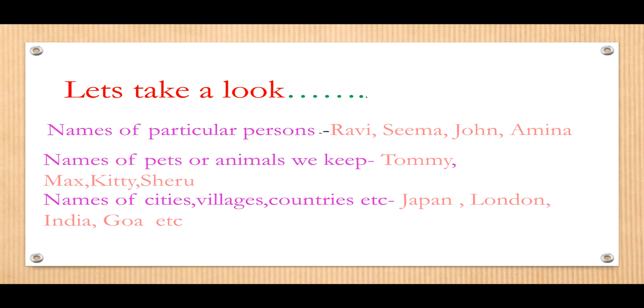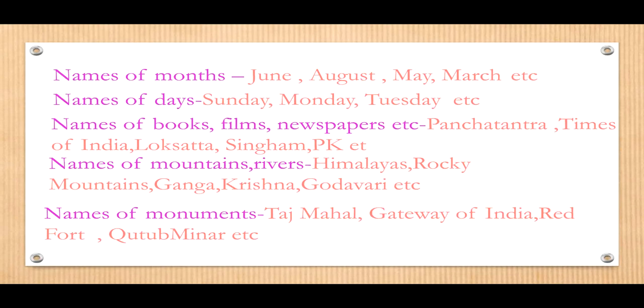Names of cities, villages, countries, etc. like Japan, London, India, Goa, etc. Countries, cities, villages, towns. Names of months. All the names of months are proper nouns. Right from January to December, all months are proper nouns. Names of days. All the 7 days of the week, proper nouns.